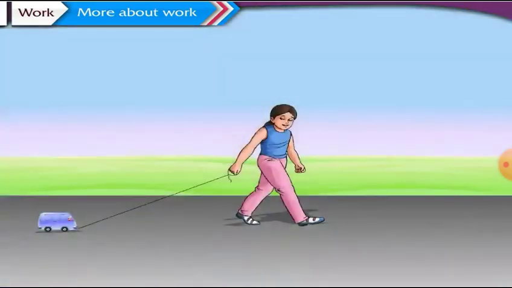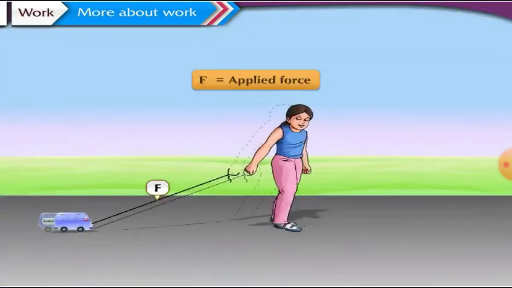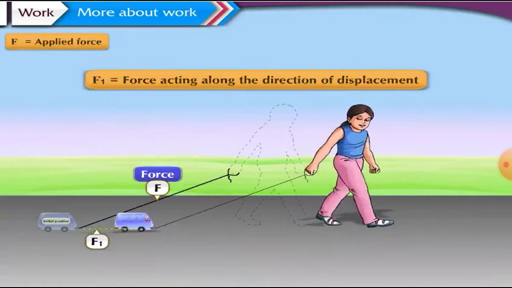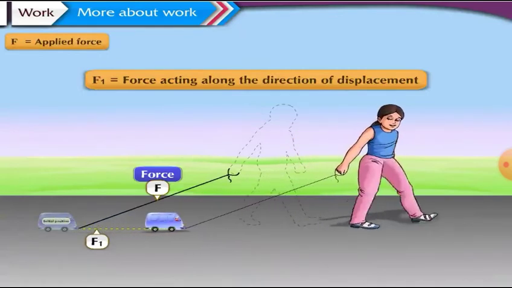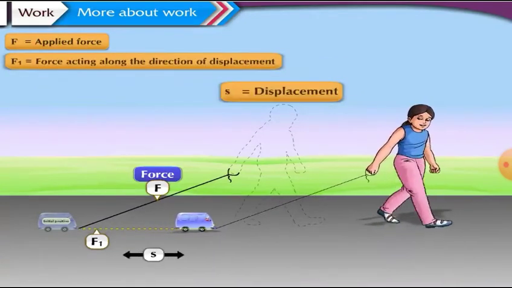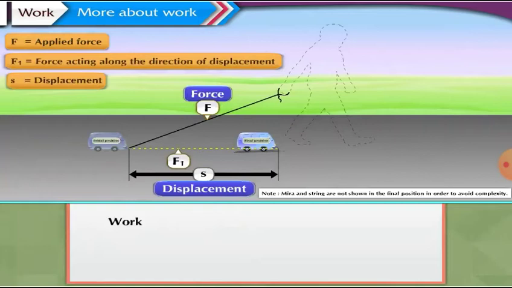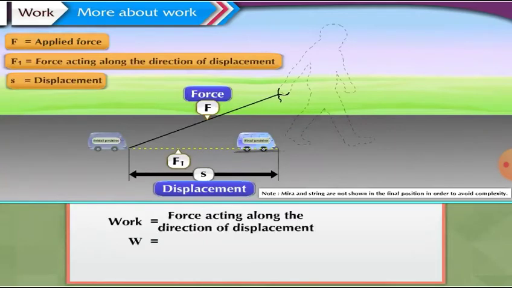In this example, let F be the applied force and F1 be its component in the direction of displacement. Let S be the displacement. Thus, the amount of work done, W, is equal to the force acting along the direction of displacement, F1, into displacement, S.